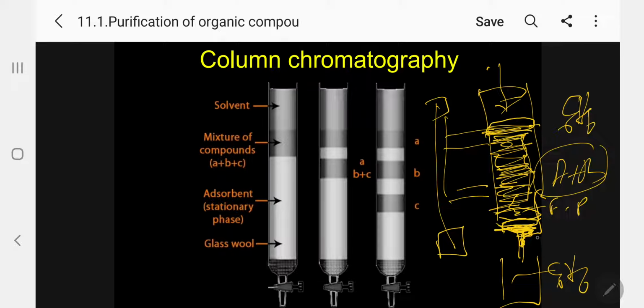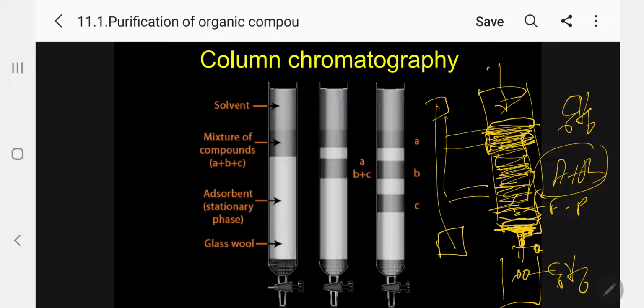Open the stopcock in such a way that it comes out dropwise. Slowly, dropwise, not fast. For example, 120 drops per minute. When you add your mixture of A and B, it will go and adsorb at the top layer.